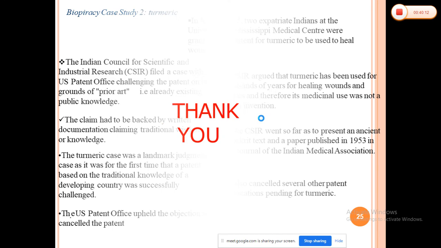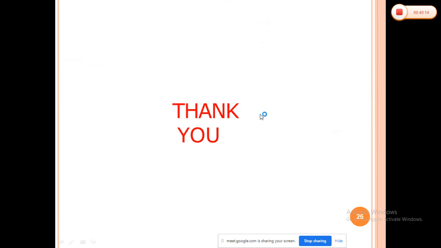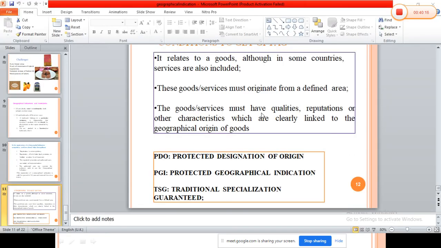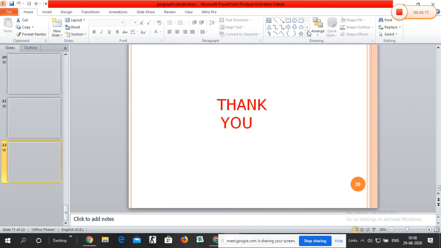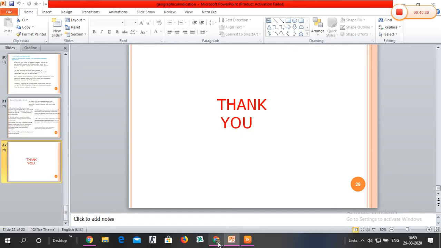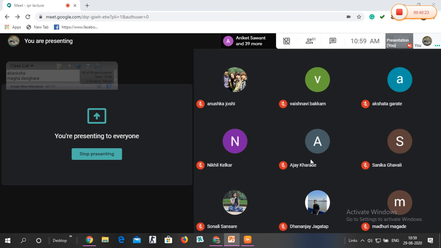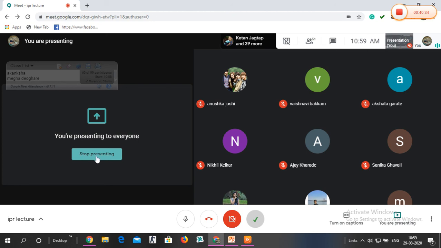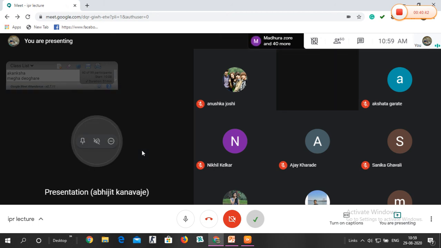So these are the two basic cases, for basmati rice as well as turmeric. These are the two examples we can say that are helpful for understanding what comes under patents as well as geographical indications. So this is all regarding geographical indications. Basically, most of the time they will ask regarding the process and the benefits of geographical indications.